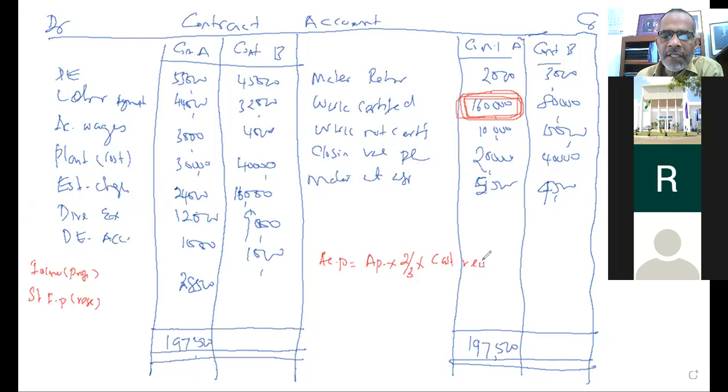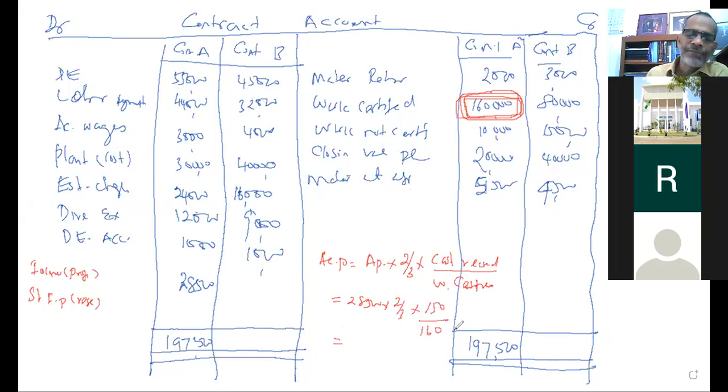Cash received divided by work certified. Cash received divided by work certified. Look at here: apparent profit 28,500 multiplied by 2/3, and cash received 150 divided by 160. That is the ratio. You can find out the ratio: 150 divided by 160. Your ratio may be 0.93. Therefore, your retention may be 7%.